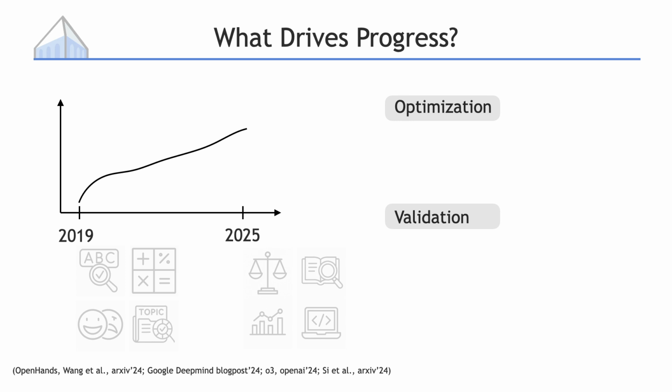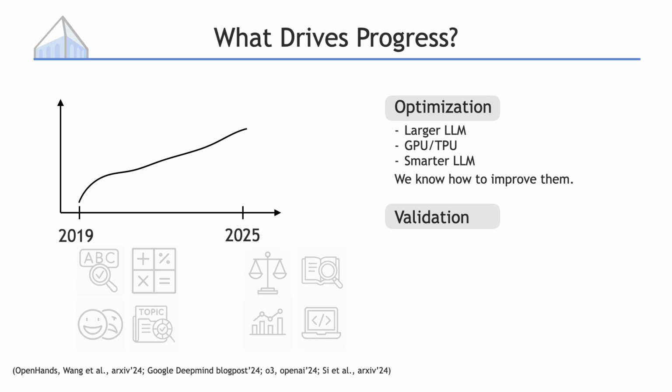First, optimization. We will have bigger neural networks that have lower training loss, faster GPUs and TPUs, and smarter language models that are better at accomplishing goals using inference time compute. Without much innovation, we will be able to improve them in the future. Overall, I'm not worried about it. The second factor is validation.